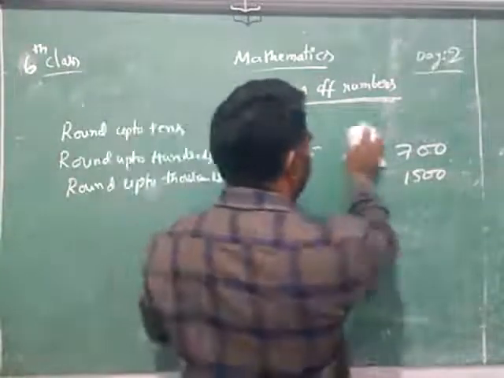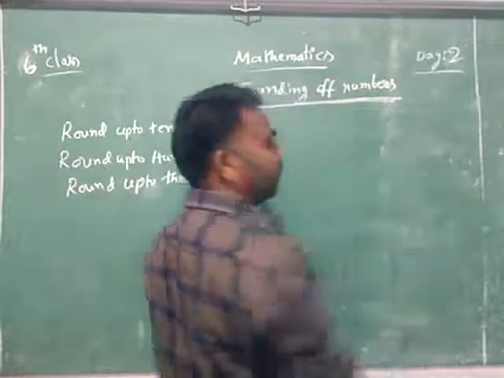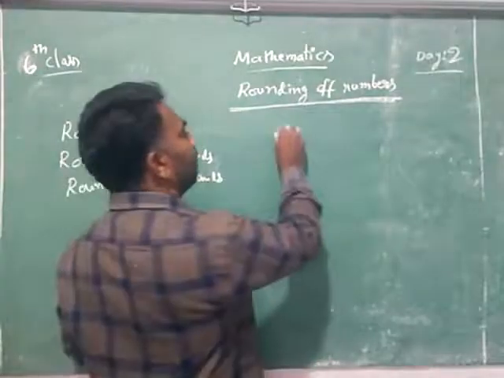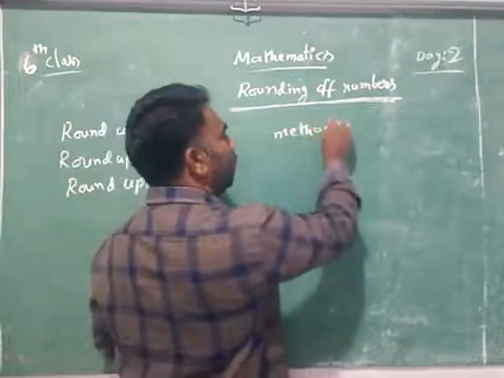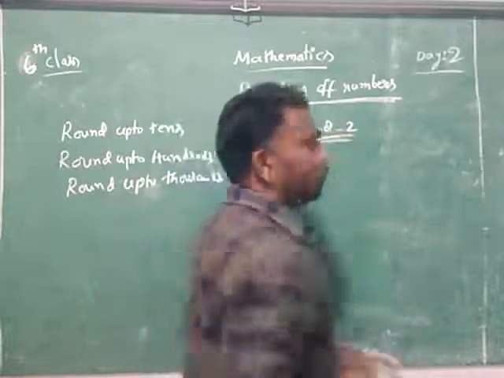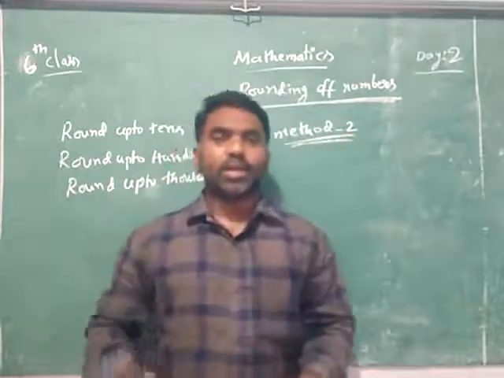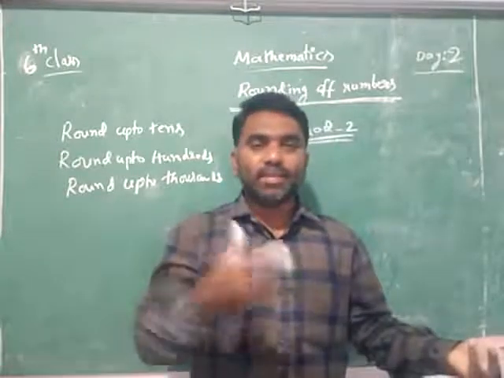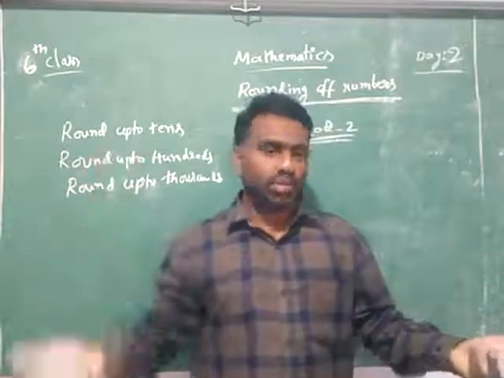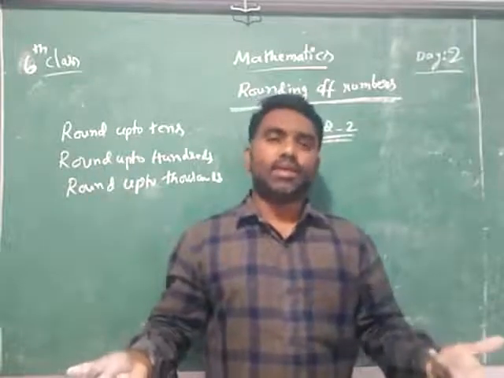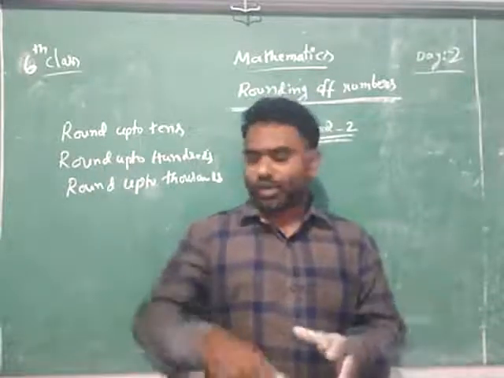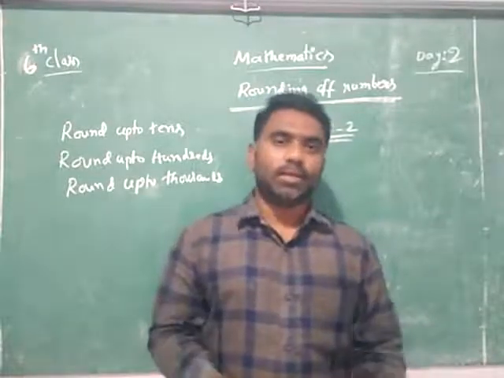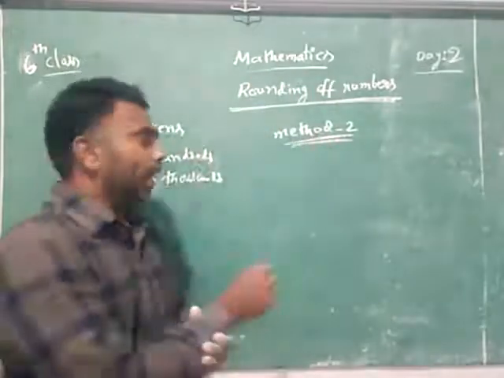Okay, this is one method. You can try and you can do like this. Now I will say to you one more easy method. The second method, method 2. Before method, what you have understood? You will try to find nearest tens means which ten? What is the left hand side ten? What is the right hand side ten? And it is nearer to which one? Nearest hundreds means what you have done? Is it in between this hundred or that hundred? Then it is nearer to this one or that one. You found like that.